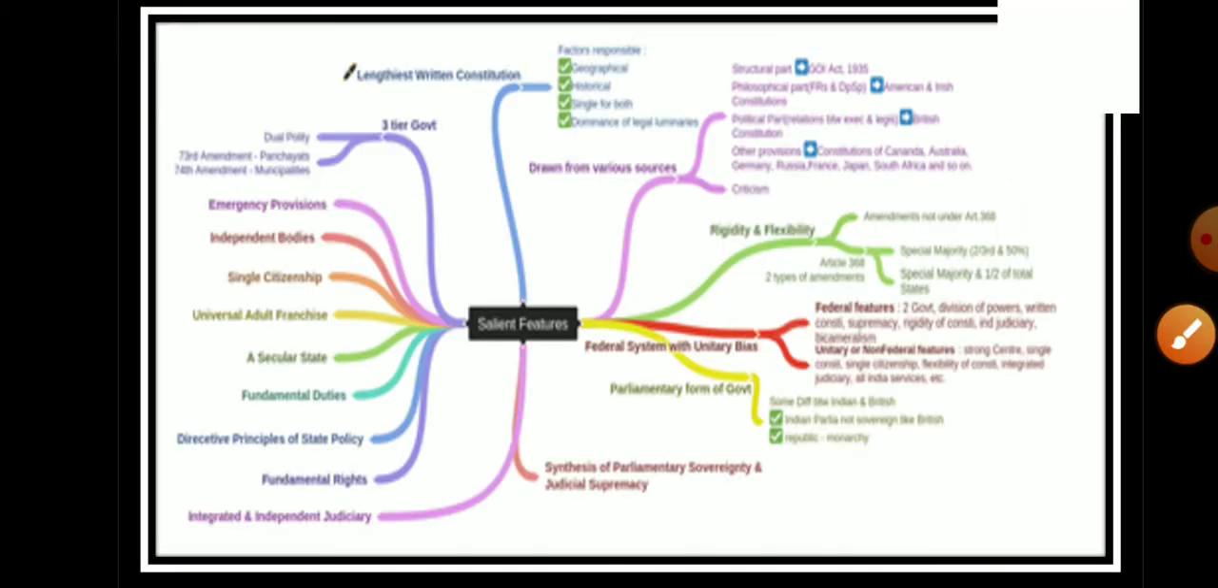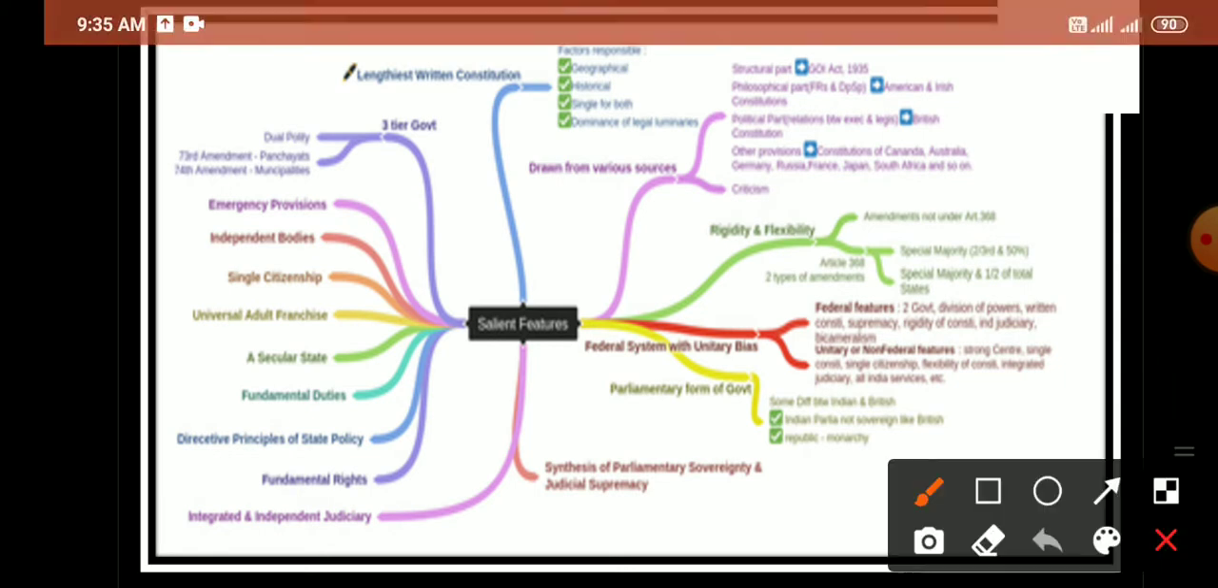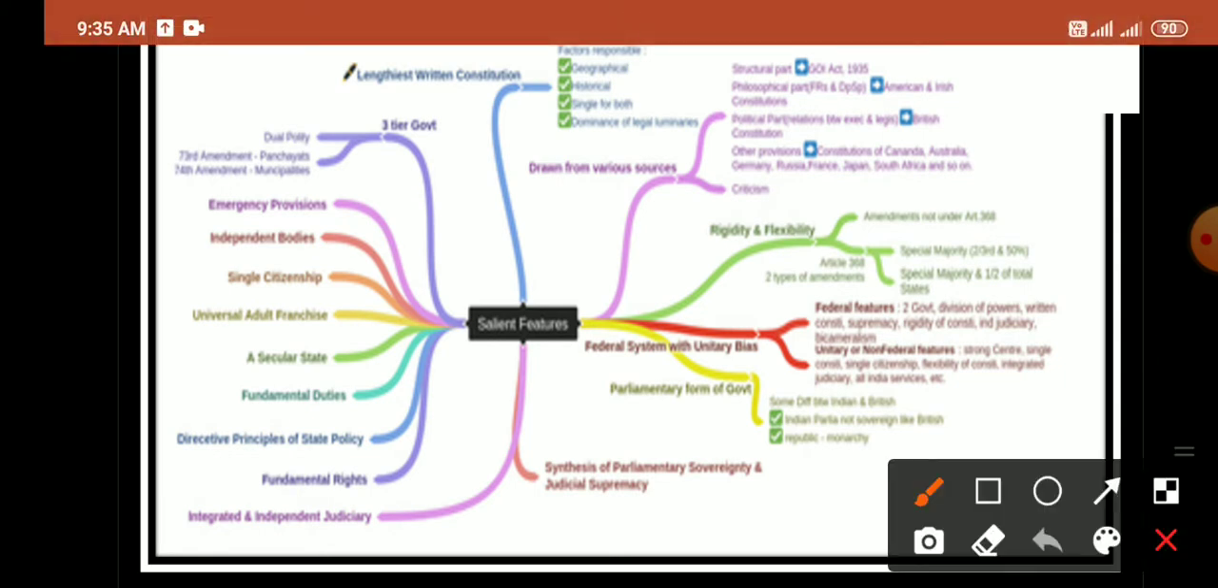In the last lecture we have already discussed the salient features, and the topics which we have covered are the lengthiest constitution, that is, the Indian Constitution is the lengthiest constitution, and what are the factors responsible for it. The next one is that the Indian Constitution is drawn from various sources, what were the sources and from where the Indian Constitution features were borrowed, and why the Indian Constitution is different from other constitutions were also discussed in the previous part.